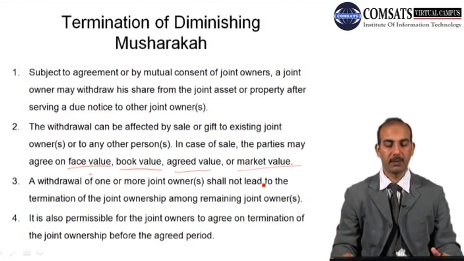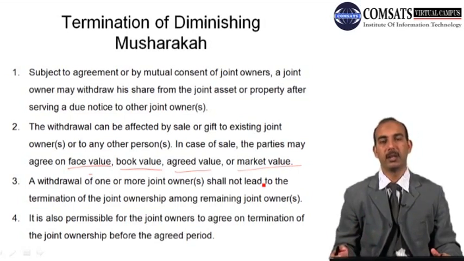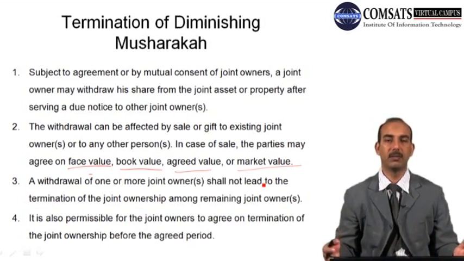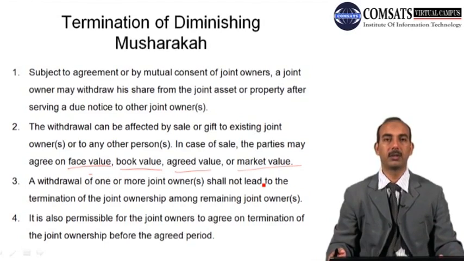And it is permissible for the joint owners to agree on termination of the joint ownership before the agreed period. So if the owners decided to invest in a particular property for 1 year, and before that the partners think that they should sell their property, they can sell even before 1 year. So this is all upon the agreement between the partners. This will also lead towards the termination of that joint ownership.